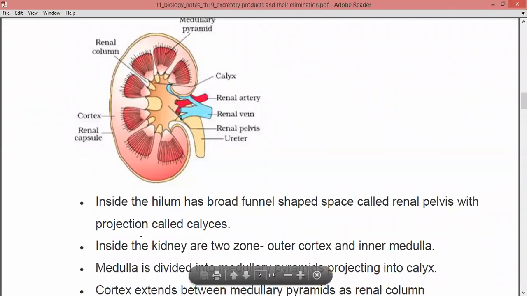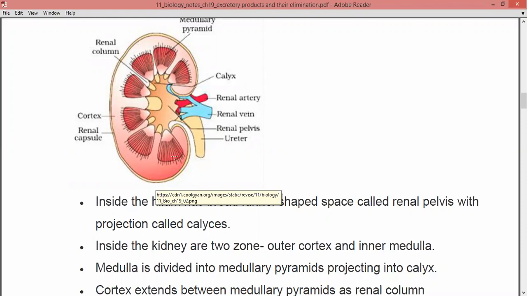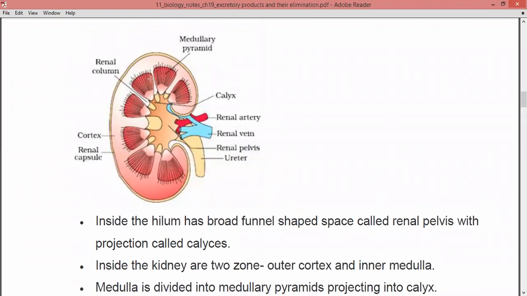Now inside the kidney there are two zones, the outer cortex and the inner medulla. So you can see this outer region where I'm showing the cursor is known as the cortex region, and the inner region is known as the medullary pyramid, or the medulla region.